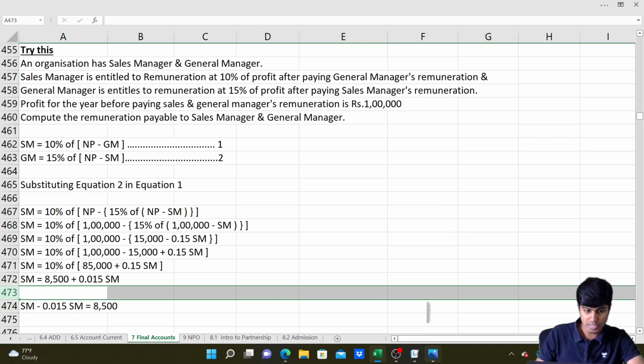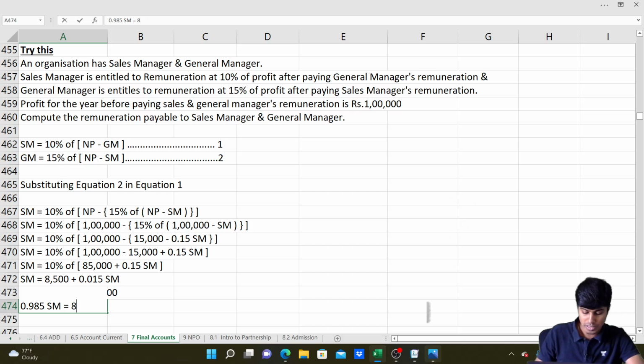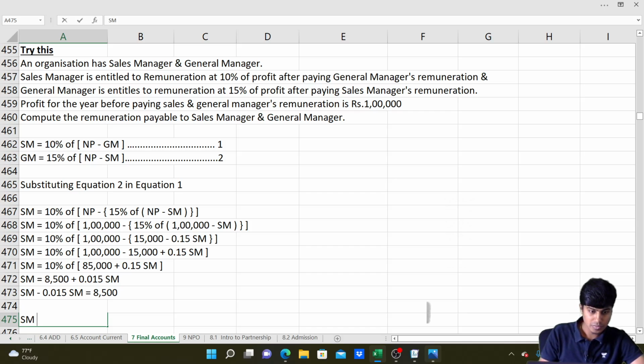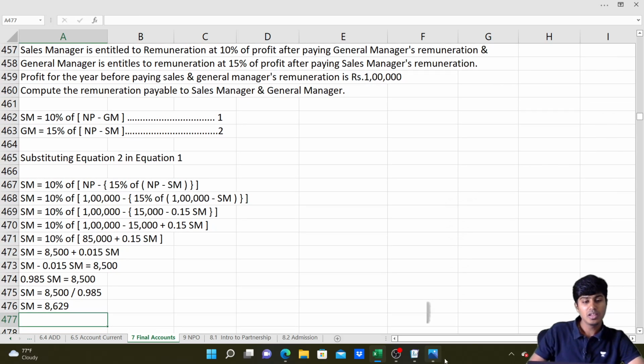And by doing this, I'll get 1 minus 0.015 is 0.985. 0.985 SM is equal to 8,500. And finally, I'll solve SM is equal to 8,500 divided by 0.985. That's how I'm going to find my sales manager's remuneration. That gives us 8,629. We finally found it.